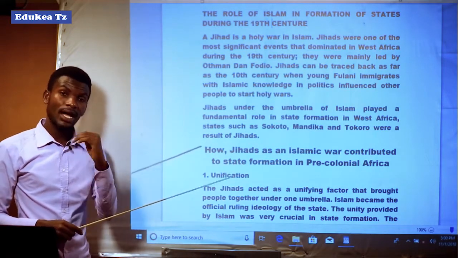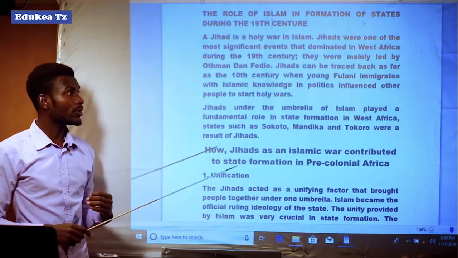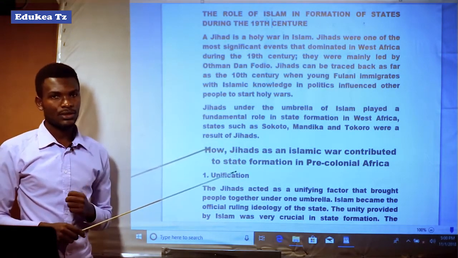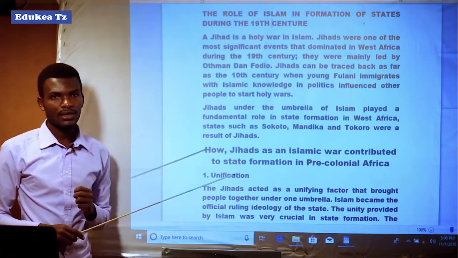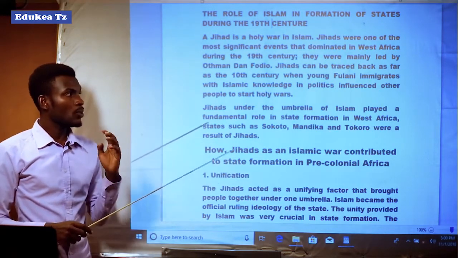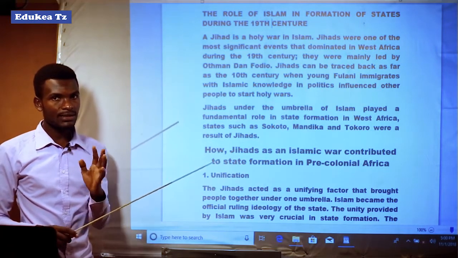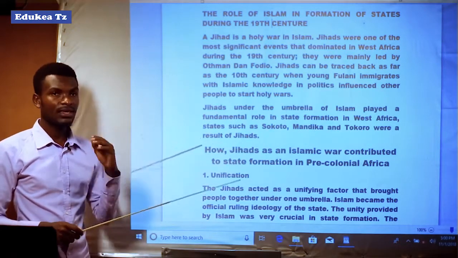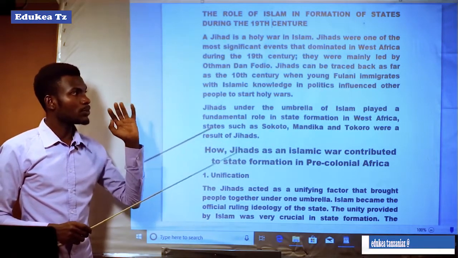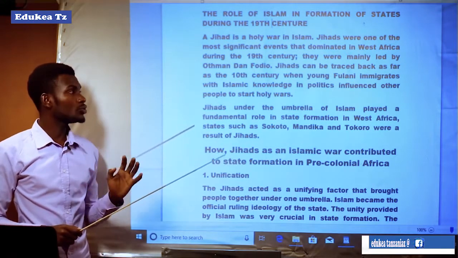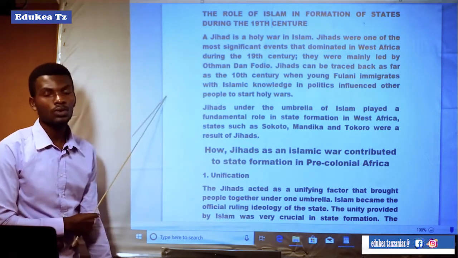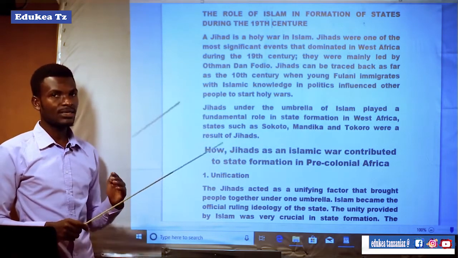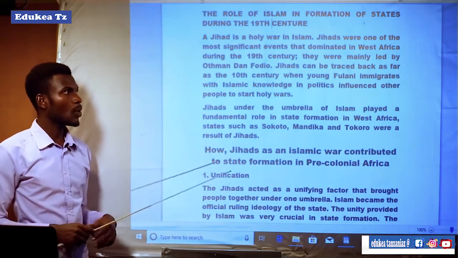It means that jihad war, or Islamic war, can be traced back as far as the 10th century, when those young immigrants with Islamic knowledge in politics influenced other people to wage holy wars that took place in the western part of Africa, or West Africa.